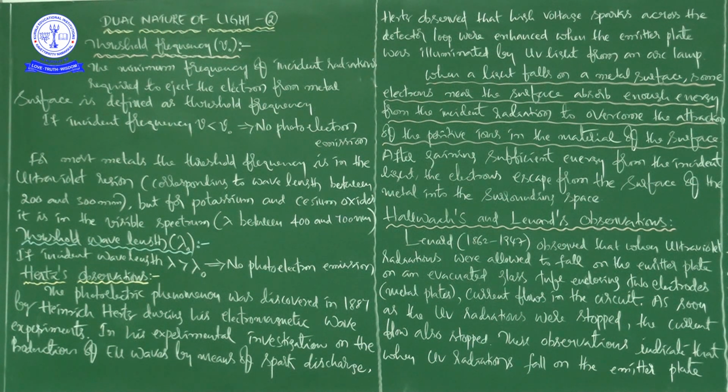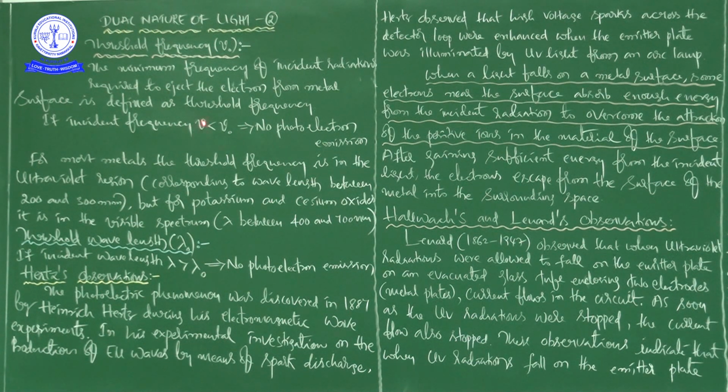That minimum frequency of incident radiation required to eject the electron from the metal surface is defined as the threshold frequency, okay, right.